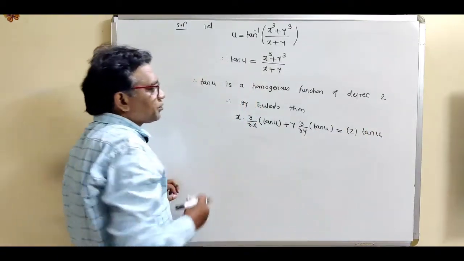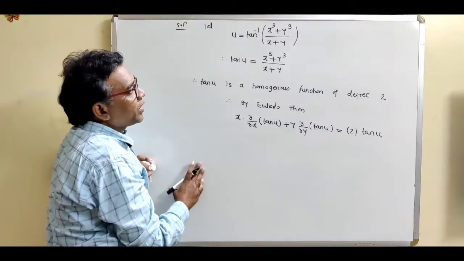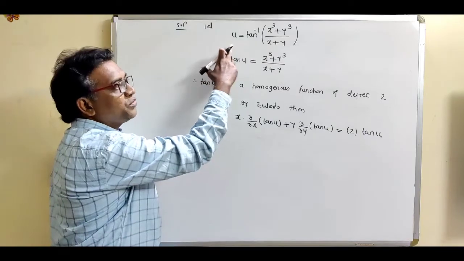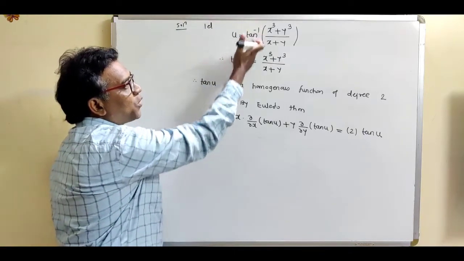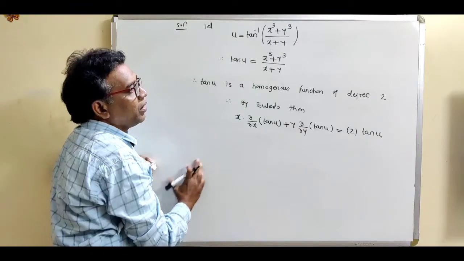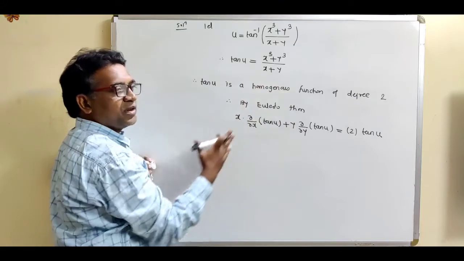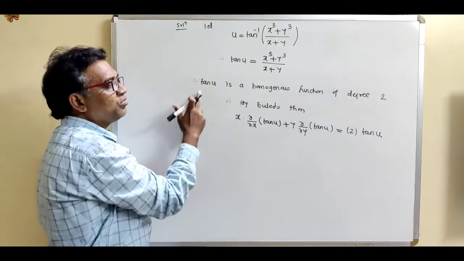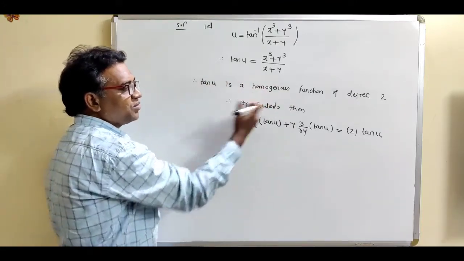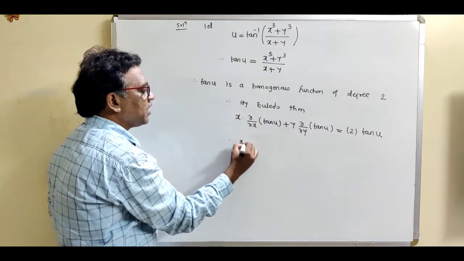So see, these are the steps. First of all, write the given function u. Transform this inverse function to the left hand side, it becomes some trigonometric function. Now identify whether it is a homogeneous or non-homogeneous function and find out the degree. Now obviously this is a homogeneous function having degree 2, so we can use Euler's theorem. So find out this differentiation. So this is x into,